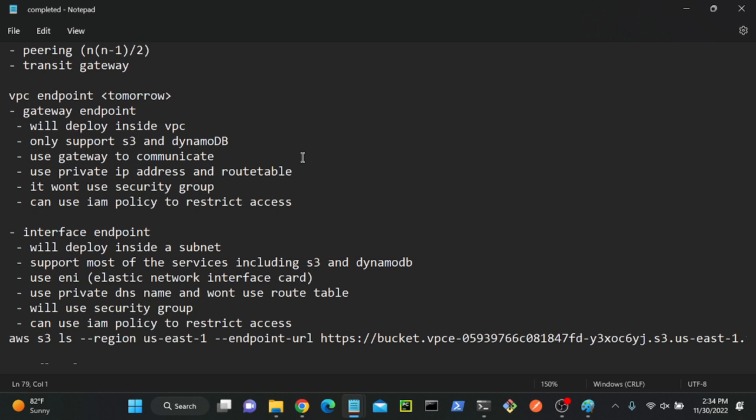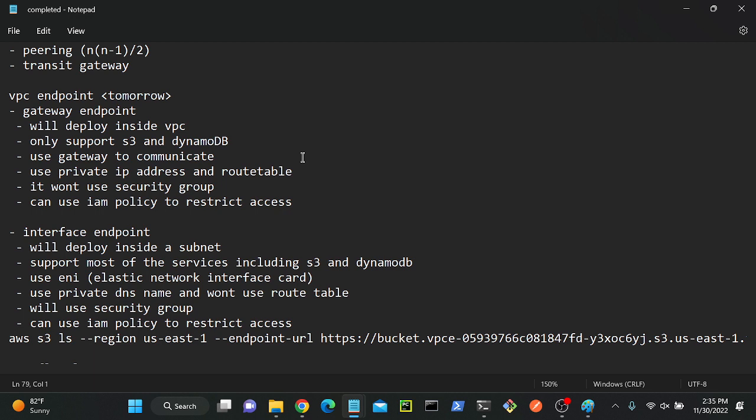Next point: the gateway endpoint uses a private IP address. Please note it down. When it comes to the interface endpoint, it uses private DNS. Every server has a public IP address and a private IP address, same as public DNS and private DNS, the domain name system.